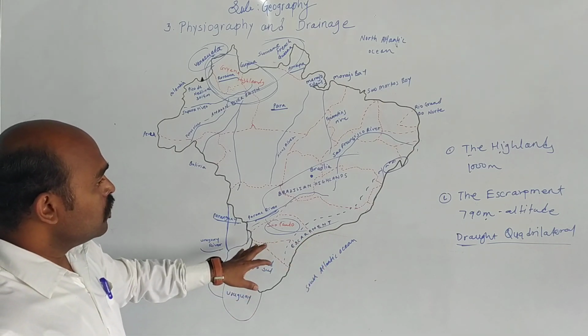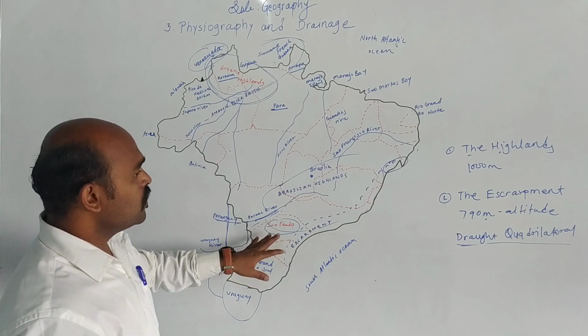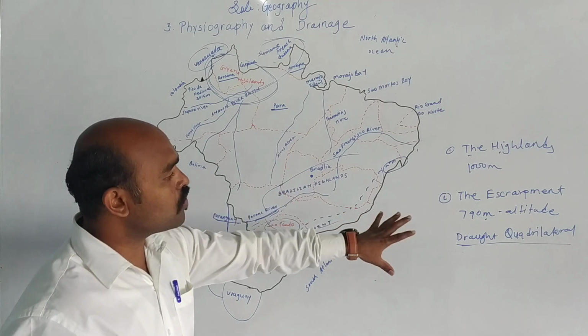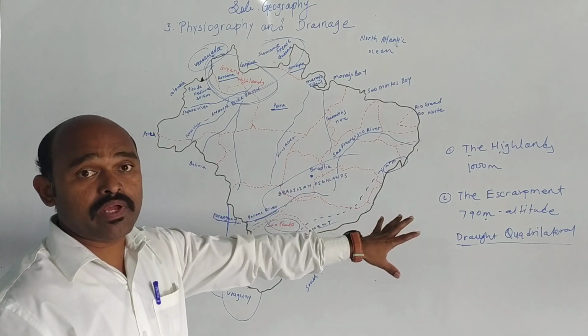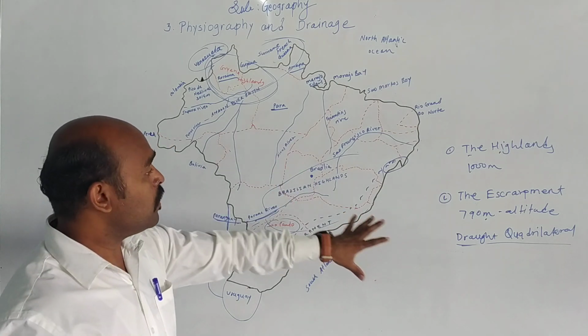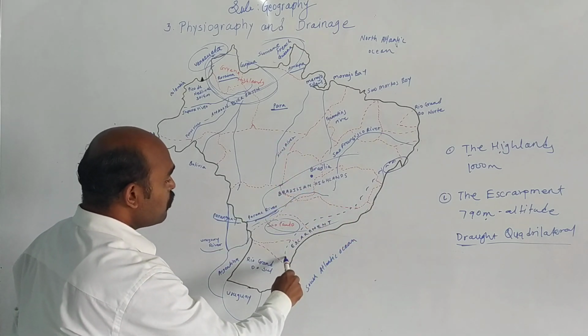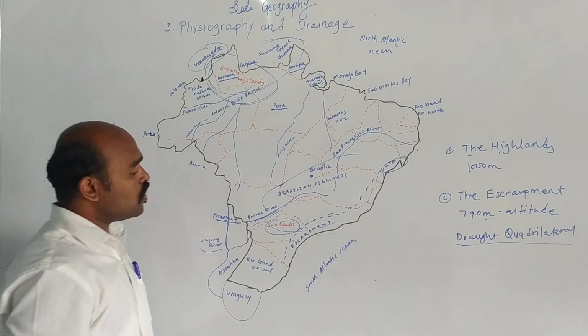This is also a very important question. You have to keep all the things in mind. So these are the important features of the escarpment.